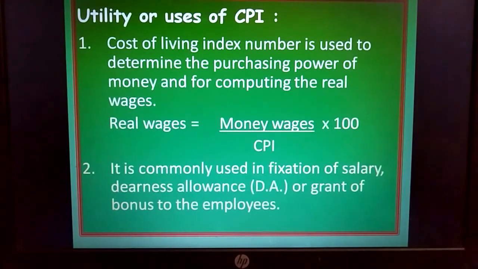That's why, based on consumer price index number or cost of living index number, it will be decided what allowances are to be given to the employee. Grant of bonus, fixation of salary, dearness allowances, all such aspects will be decided based on the locality's cost of living.